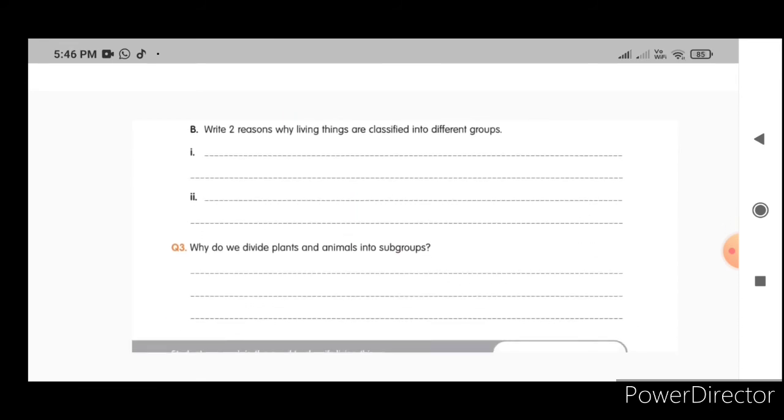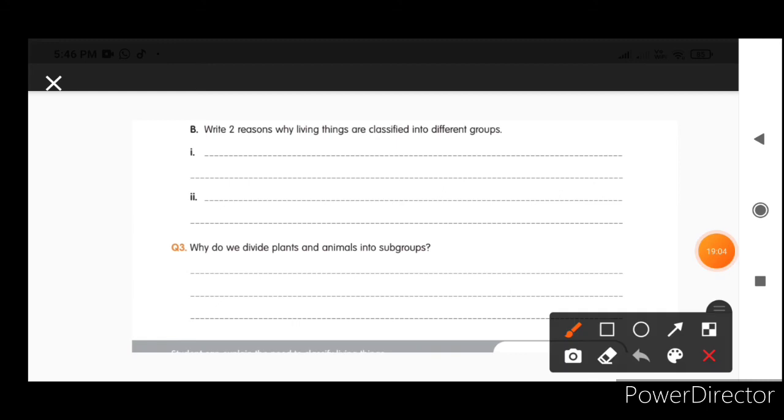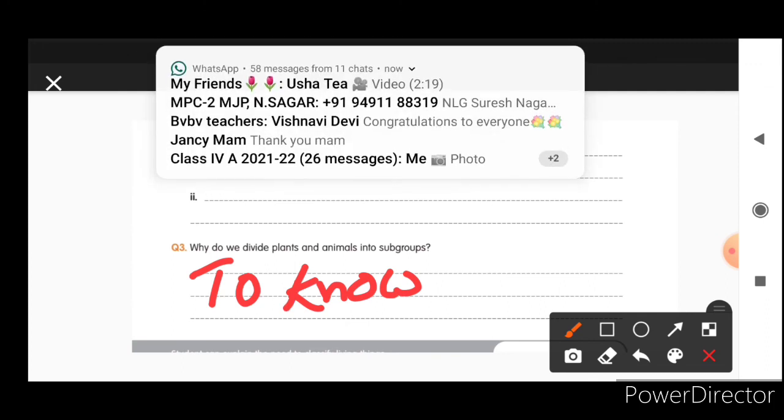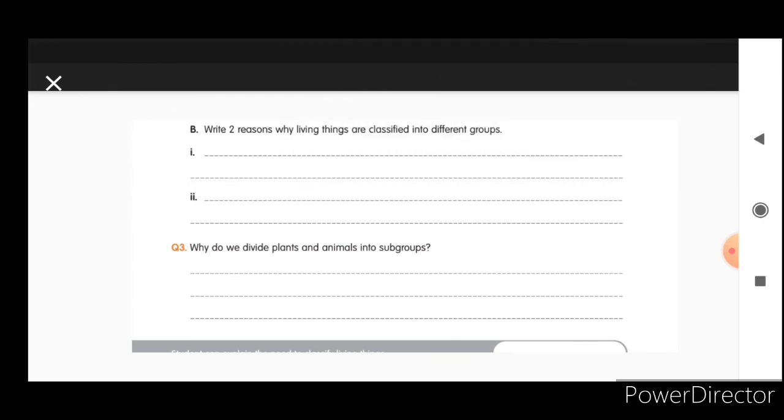Now, why do we divide plants and animals into subgroups? Plants and animals are divided into subgroups to know more about them, to give a proper place for them. To know more about them, we are grouping them into subgroups, to understand these animals clearly, and to give a place for new living organisms.